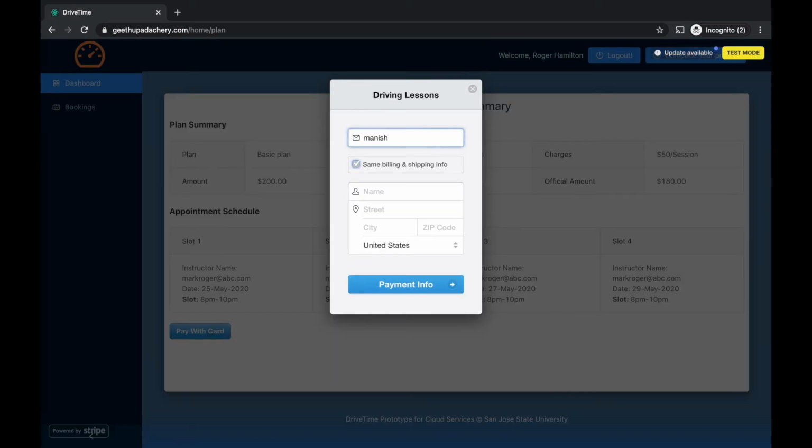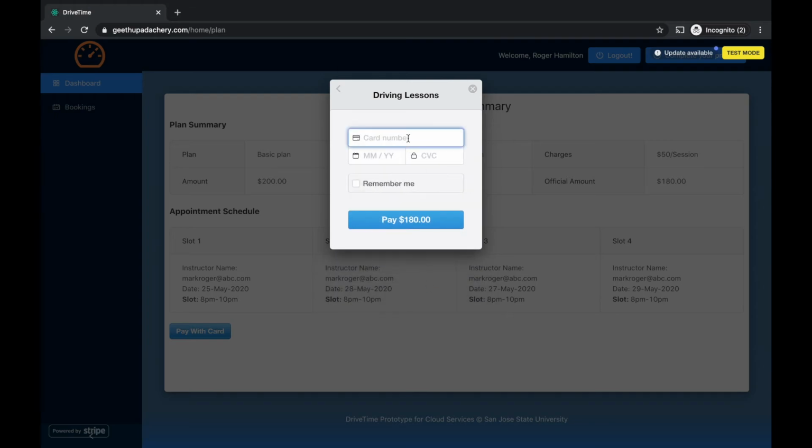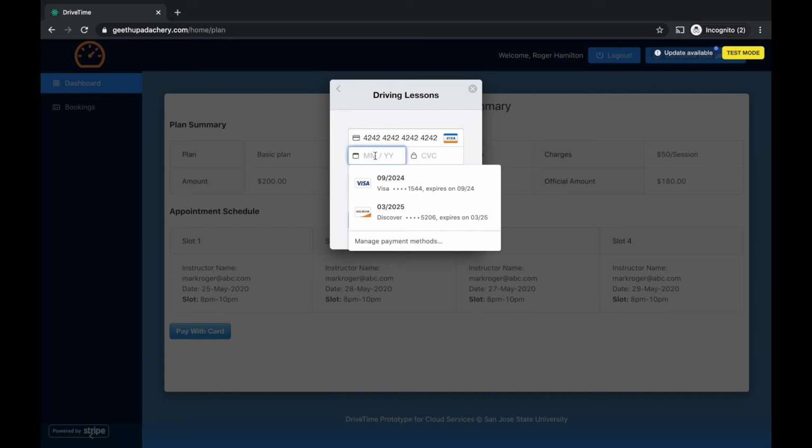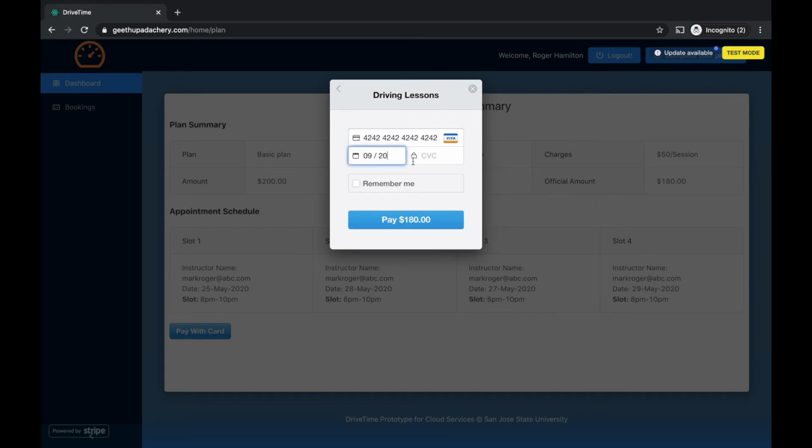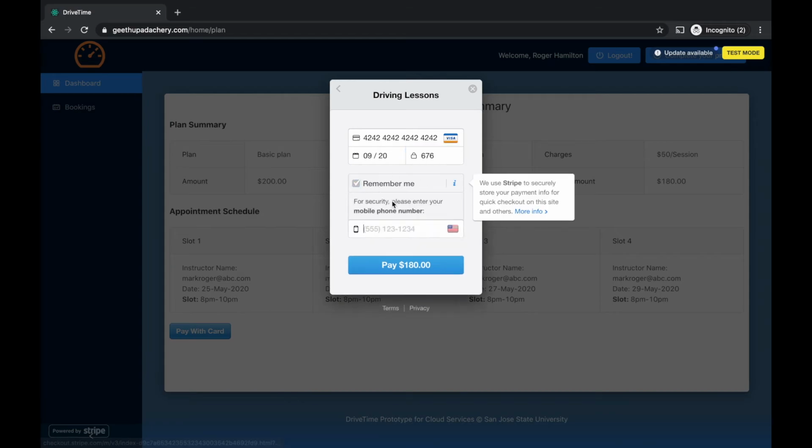So I will just enter my name, my address, and zip code, and the card number will be 424242, and it will be some future date. I'll say remember the card, and I'll pay 180.